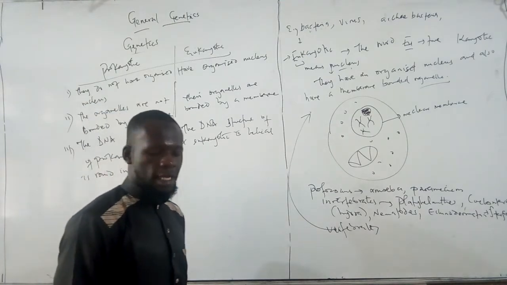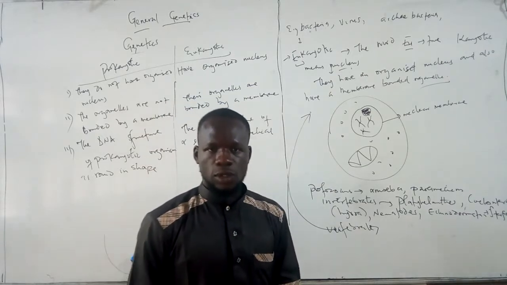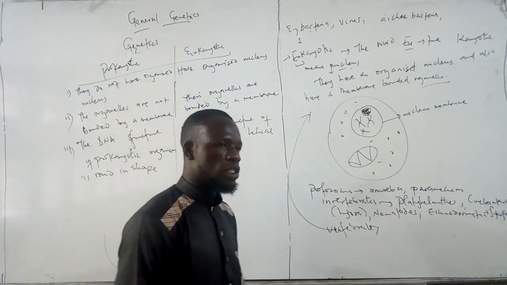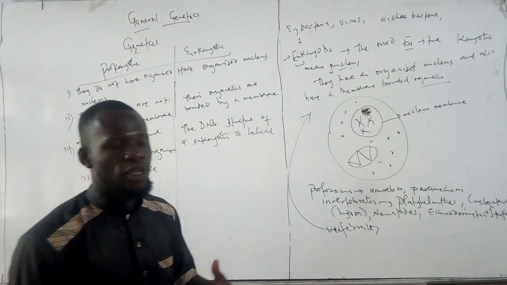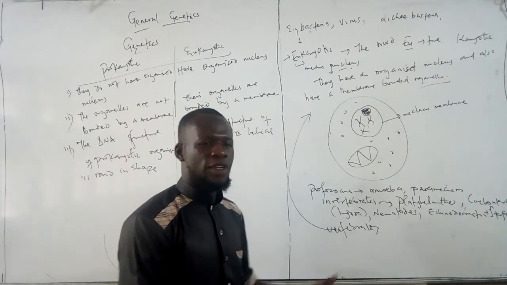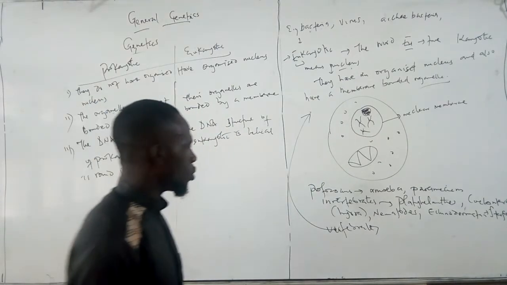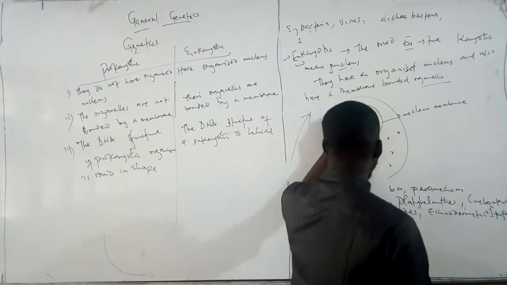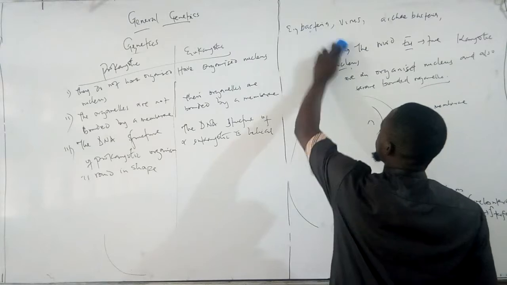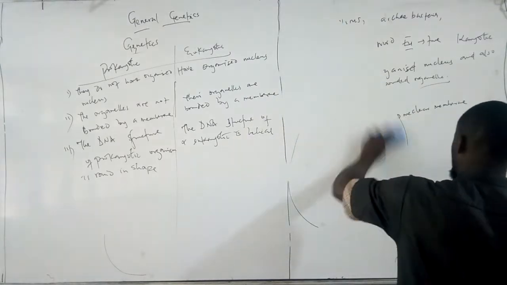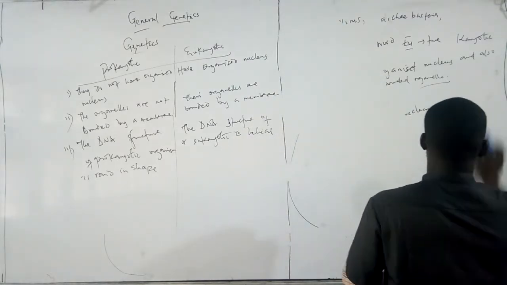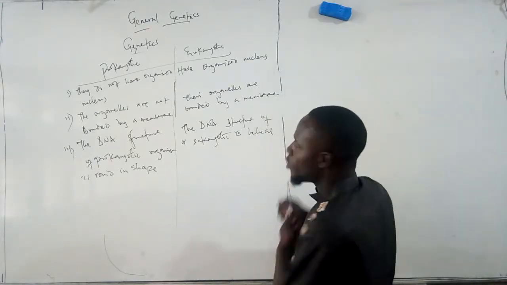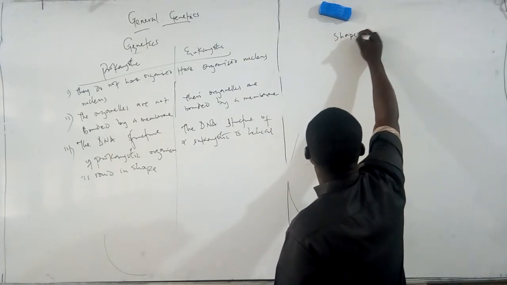So let's look at the shape of the cells and the function of it to a particular organism. What is the relationship between the shape of the cell of an organism and its function? We want to know. So talking about the shape of cells in respect to their function.